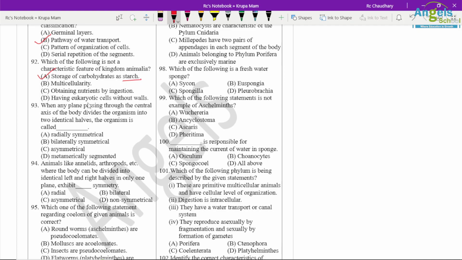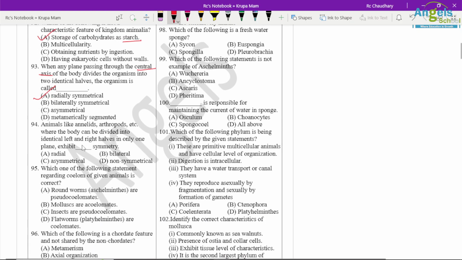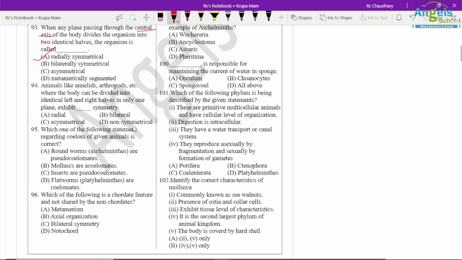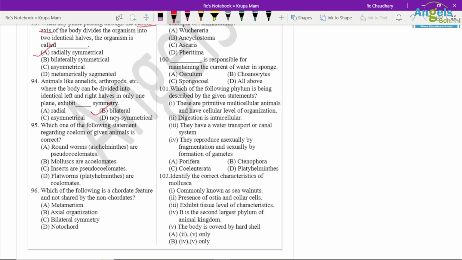Question number 93. When any plane passed through the central axis of the body divides the organism into two equal halves, this organism is called radial symmetry, because we have to pass or cut from the central axis or radius. Animals like Annelida, arthropods, etc., where the body can be divided into identical left and right halves in only one plane, exhibit bilateral symmetry. So option B is correct.